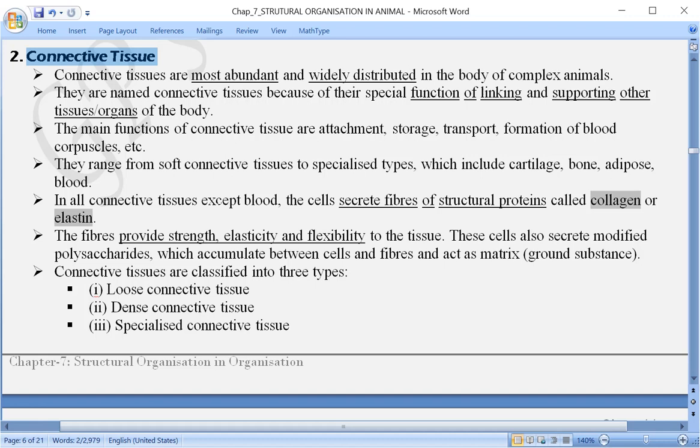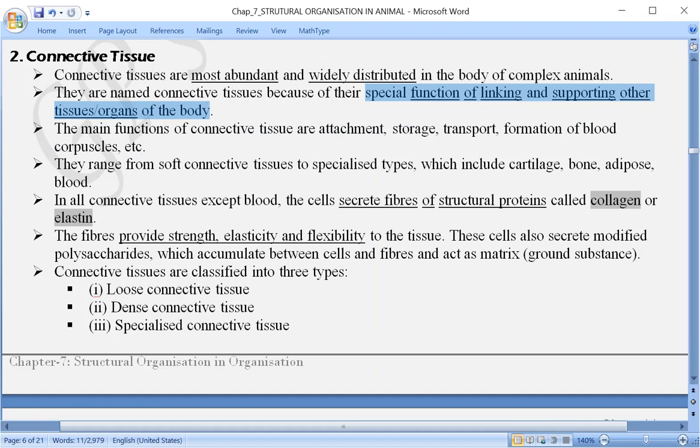Now the name connective tissue has been given because they are responsible for connecting different parts of the body, different organs, and different organ systems. That means the connective tissue plays a special role in linking and also in giving support to the different tissues and organs.